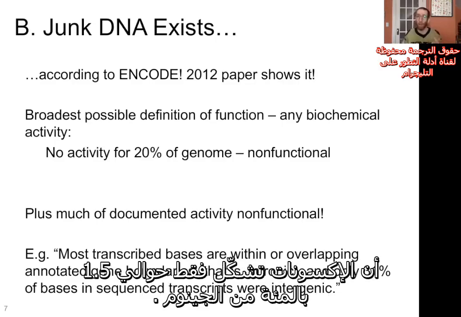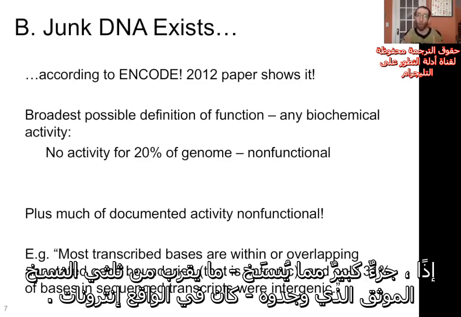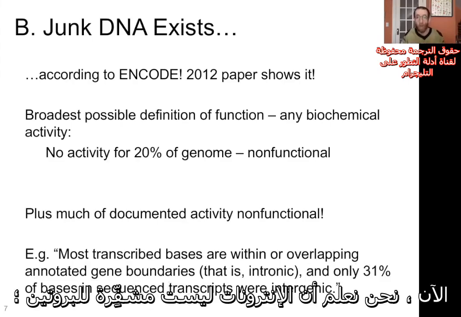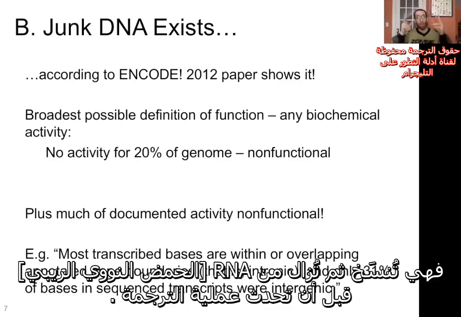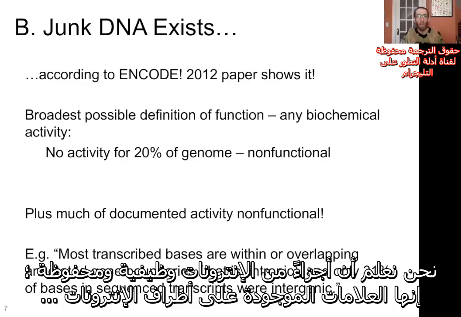And we know that exons are only about 1.5% of the genome, so a huge fraction of what is transcribed, nearly 2/3 of the documented transcription that they found, was actually introns. Now we know that introns are not protein coding; they're transcribed and then they're cut out of the RNA before translation occurs. We know that parts of the introns are functional and conserved.